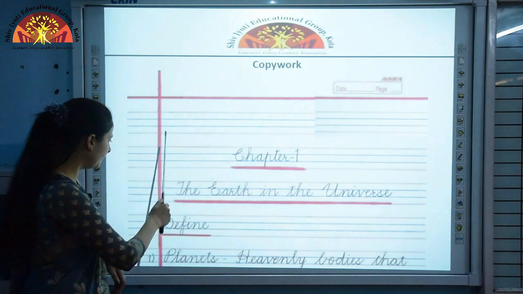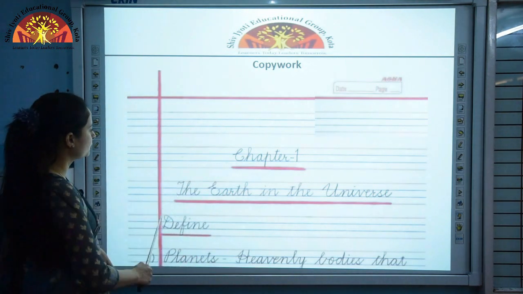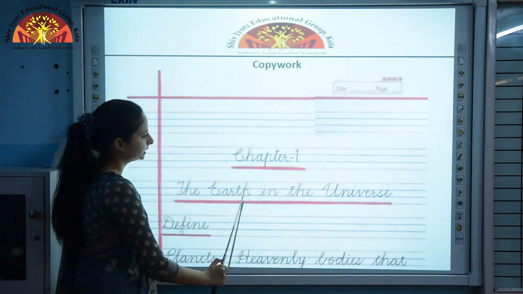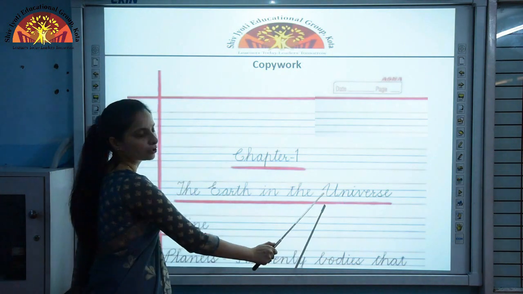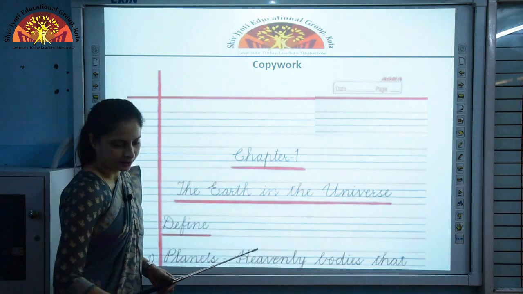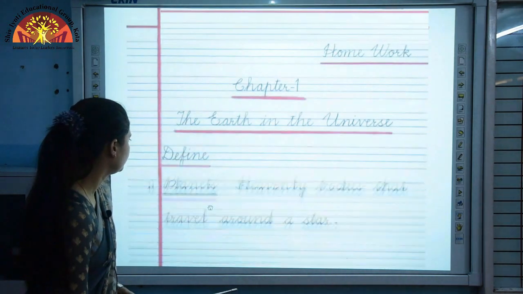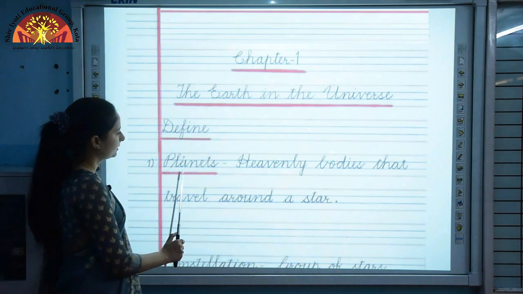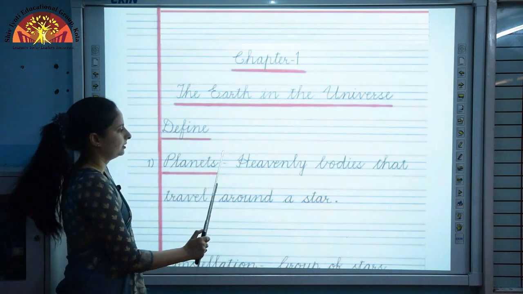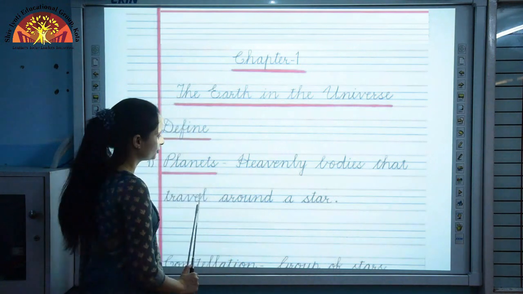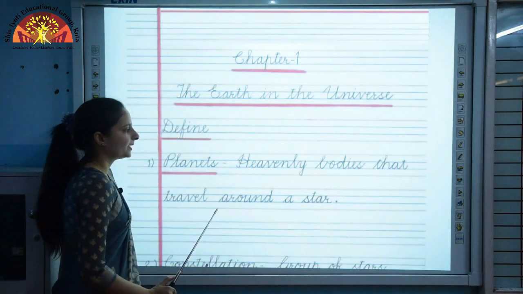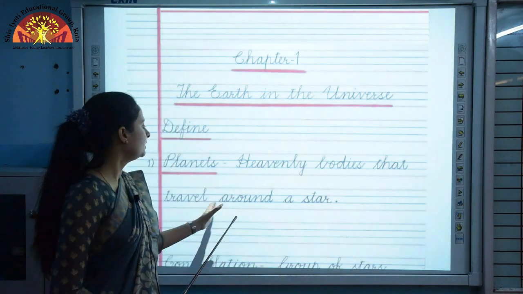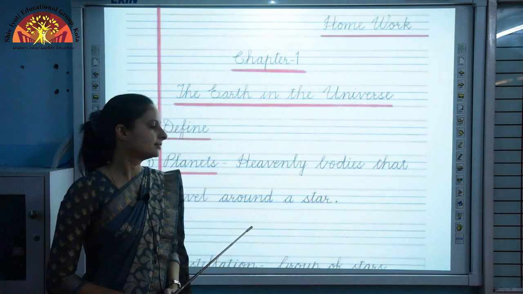First you will draw margins, okay, red margins you will draw, then you will write down chapter 1, The Earth in the Universe, you will write down the heading of the chapter, underline it. Now let's start. Then you will give the heading Define, again underline it. First, planets, underline: heavenly bodies that travel around the star. So planets, as we learnt, these are the heavenly bodies which travel around the star, that is sun.